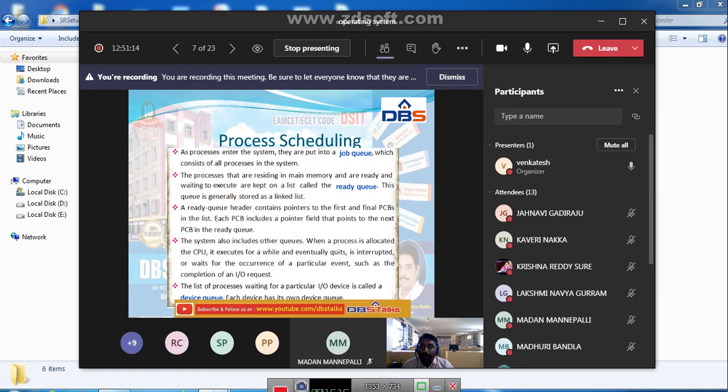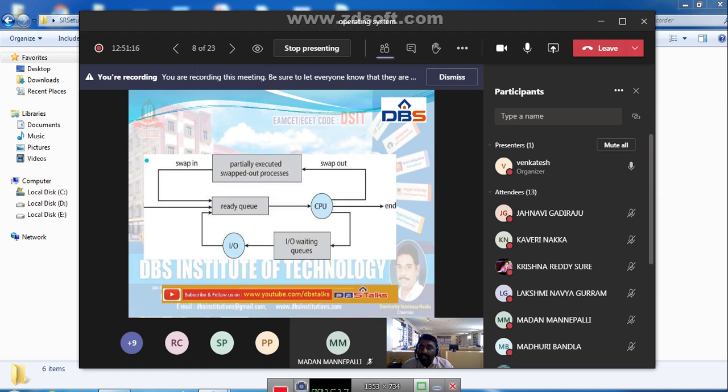After the job queue, all the processes will come to the ready queue. In the ready queue we have the processes which are ready for the execution. From the ready queue, the process will go to the CPU.